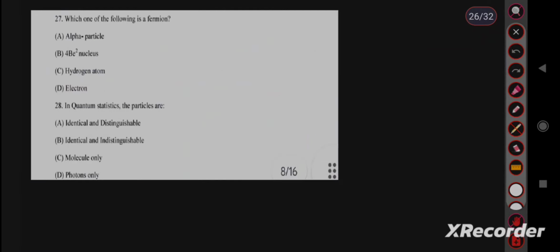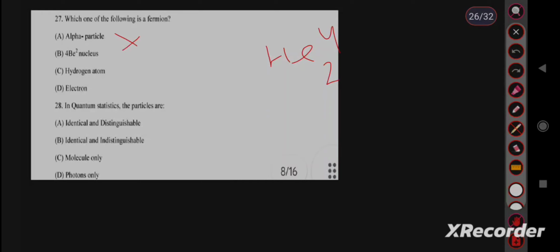Question number 27. Which one of the following is a fermion? For a fermion, the sum of protons, neutrons and electrons, meaning the nucleons, should be odd. For alpha particle, it is helium 2 4. 2 plus 4 equal to 6. 6 is an even number, so this is not a fermion.